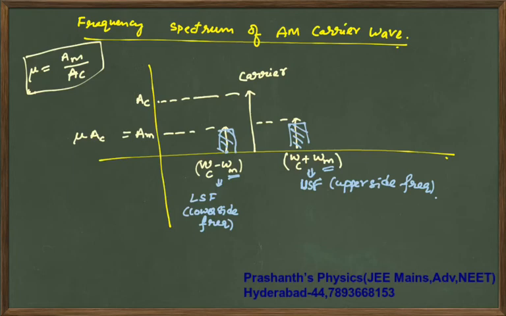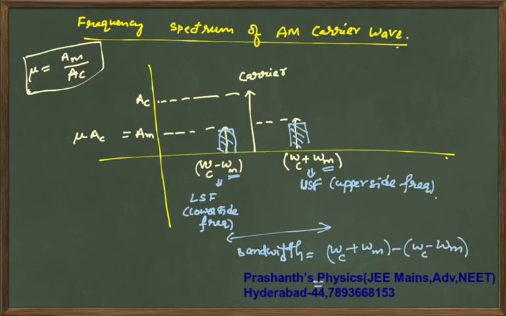And what does bandwidth mean? This difference is your bandwidth, and your bandwidth value is omega_c plus omega_m minus omega_c minus omega_m, that is equal to 2 times omega_m. So this is your bandwidth of amplitude modulation.